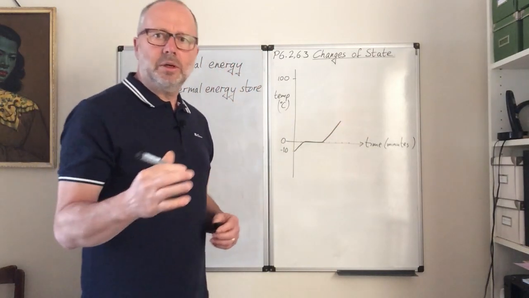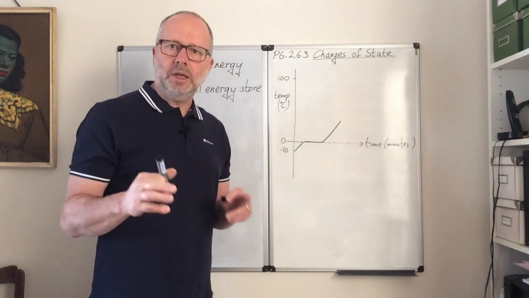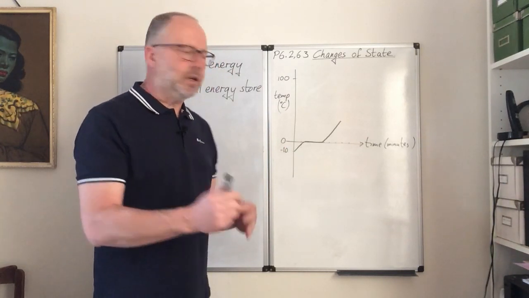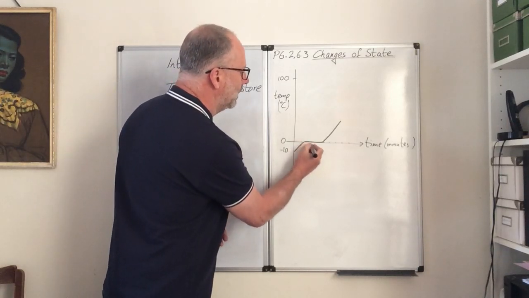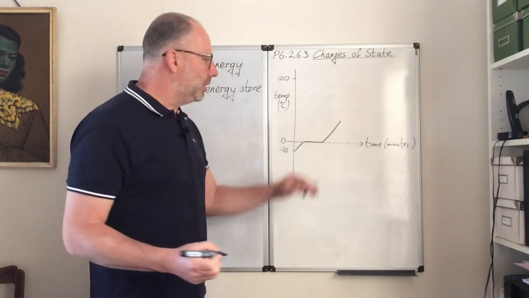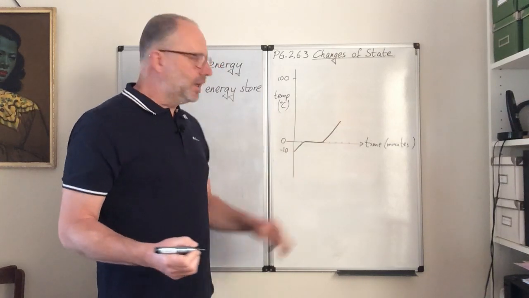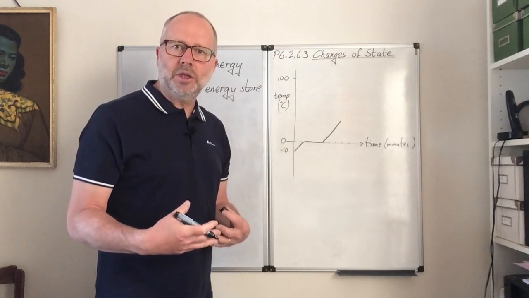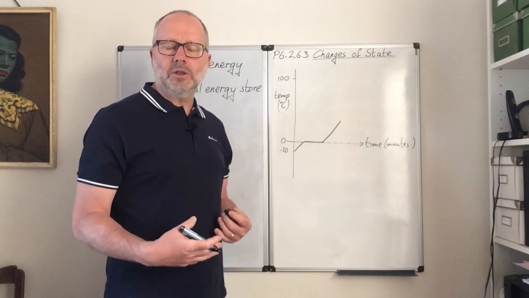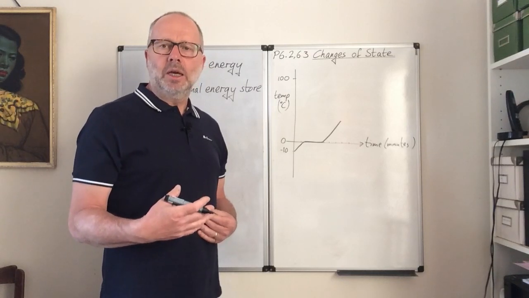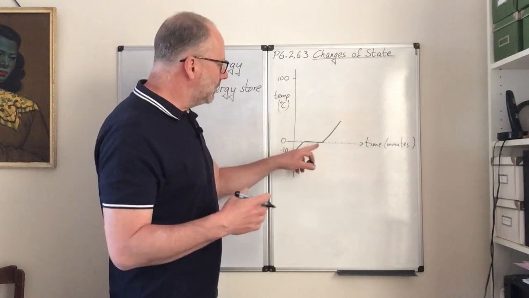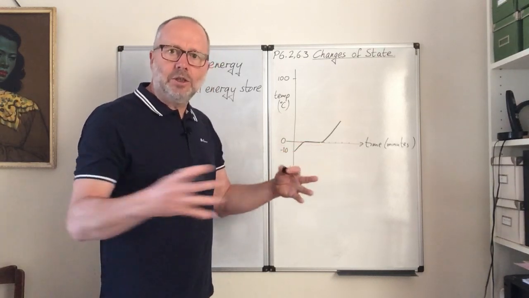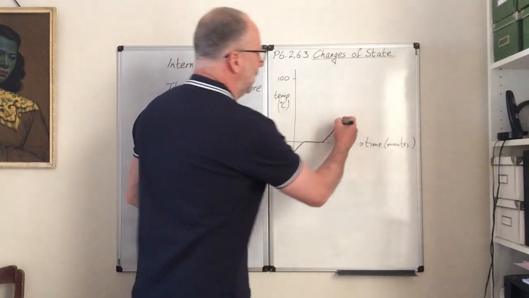And you have to ask the question, why, if we are still putting heat into the ice, did it not continually increase in temperature? It increased in temperature up to this point, but then at this point here it didn't increase for a while, and then after a while it started going up again. Now what's actually happening here is all the energy that you're putting in, it's not going into increasing the temperature, it's going into changing the state, changing it from a solid into a liquid. And then once that change has happened, so at this point here it is all a liquid now, and so then the rest of the energy goes into increasing the temperature,